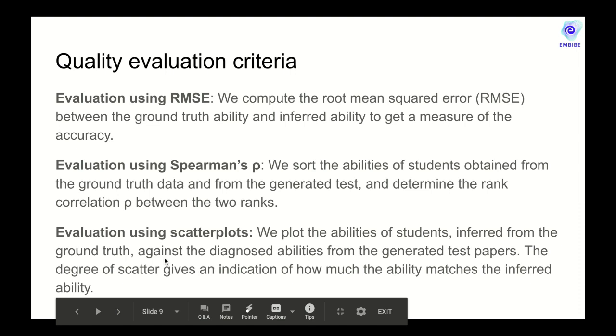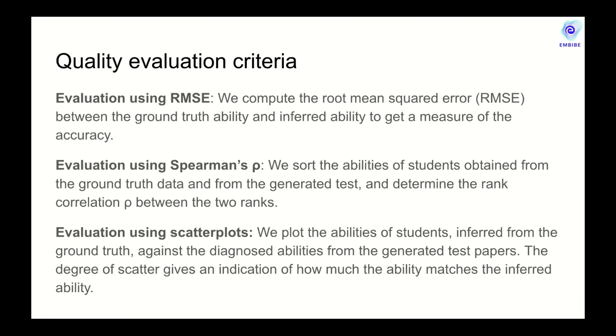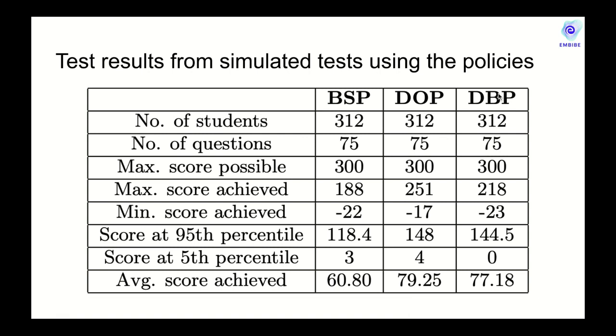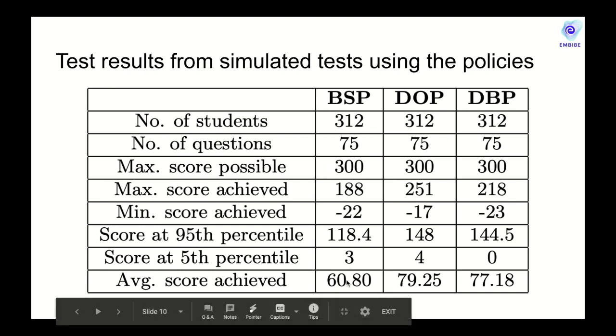And finally, we can also use scatter plots and hexagon plots to visually inspect the data patterns along with the RMSE. In this case, we consider these three policies. We have a set of 312 students that are common across all the three different tests administered or configured by these three different policies. Each question paper has about 75 questions with a maximum marks of 300 and a minimum marks possible of minus 75. This is the score, average score that people do get in those three tests.